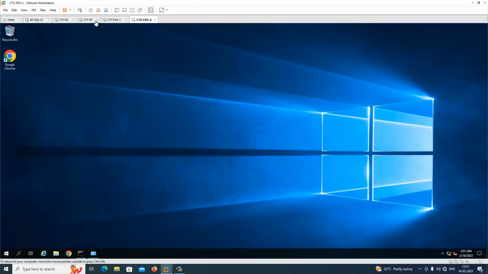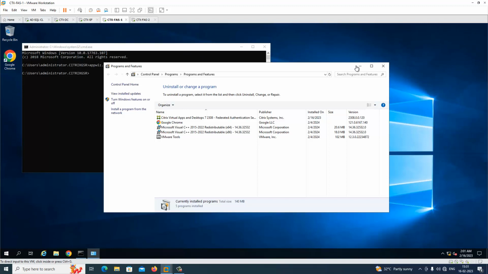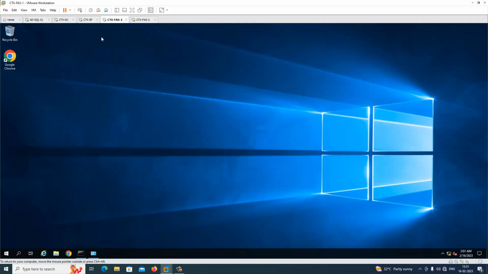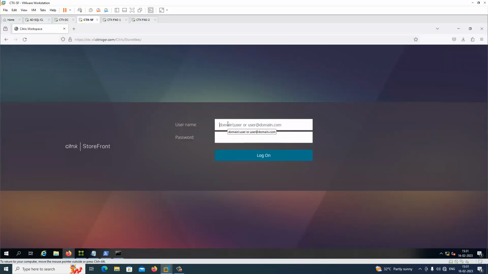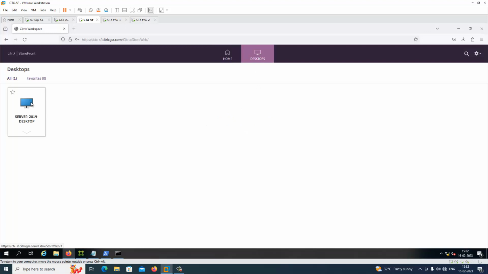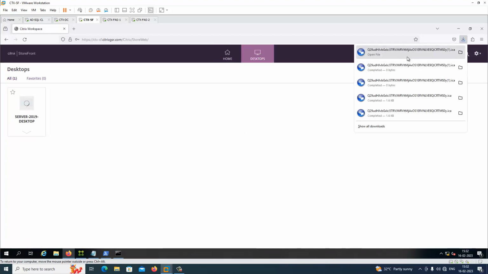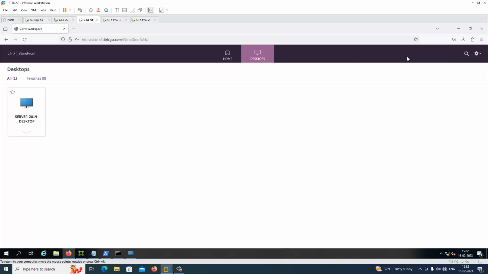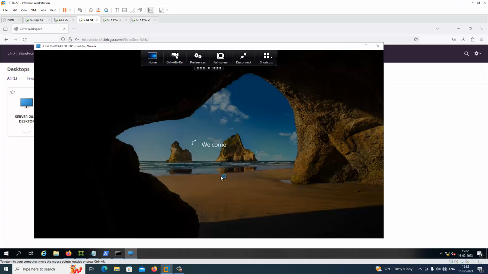Before going for the upgrade, what we need to do is validate the application access. So just log into the, just access the desktop. This is the pre-checks before going for the upgrade. So we can access.